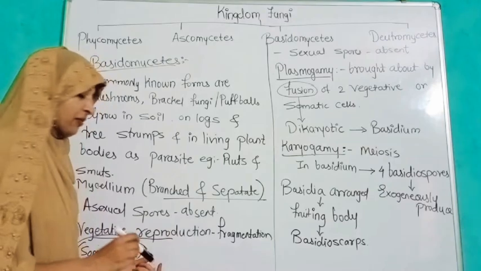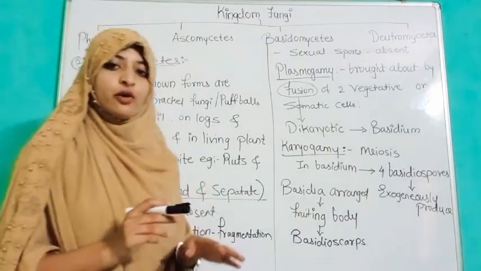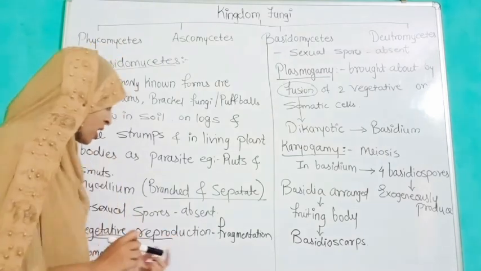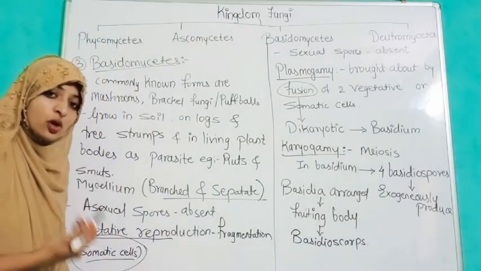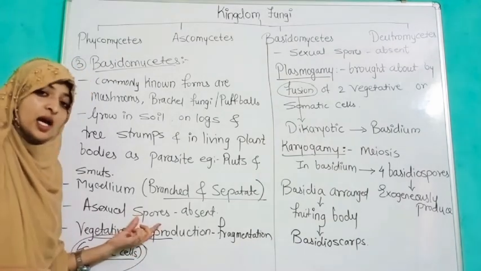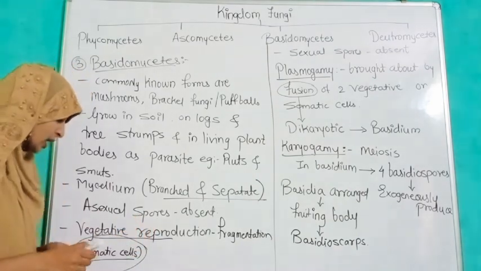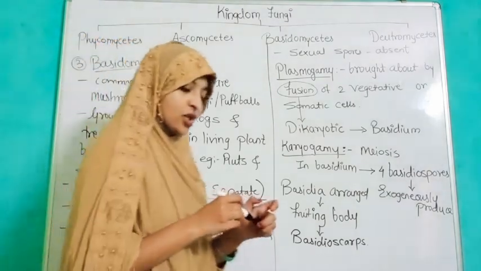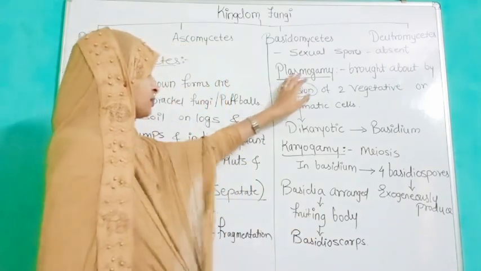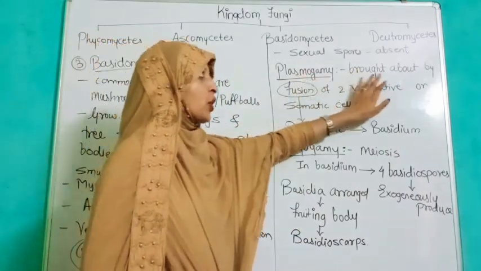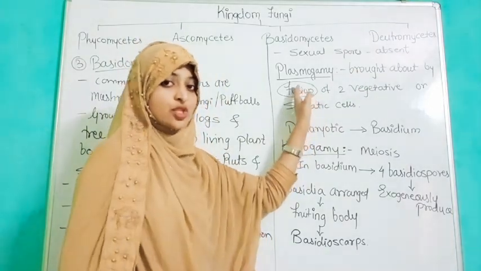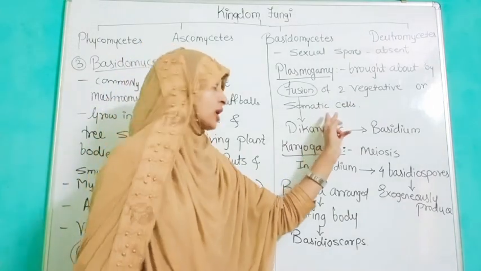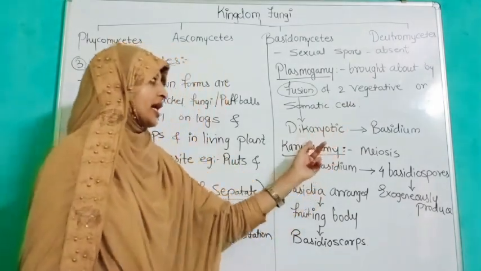We have discussed that the sexual cycle of fungi has three main stages: plasmogamy, karyogamy and meiosis. But the sexual organs are absent, as well as asexual spores, but these vegetative cells or somatic cells work as sexual cells. Then plasmogamy is brought about by fusion, which means two vegetative cells or two somatic cells are fused.